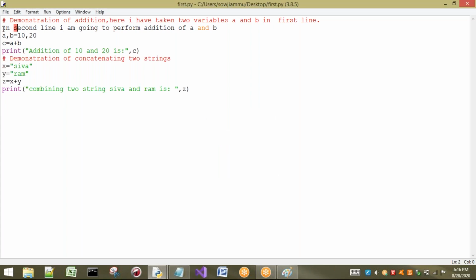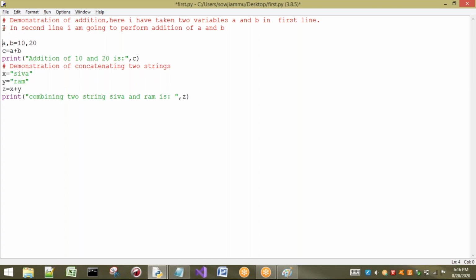That means here something is invalid. So I have to place a hash here. Now this line also is going to be commented. So if you want to comment n number of lines, we can comment them individually. Let us take a third line also, here something is there, hi, how are you. If you want to comment this, we can comment it by using a single line comment.